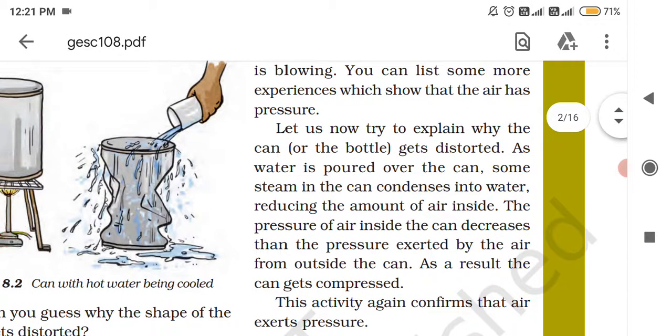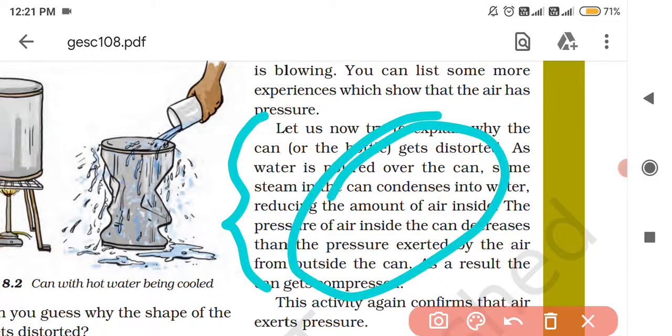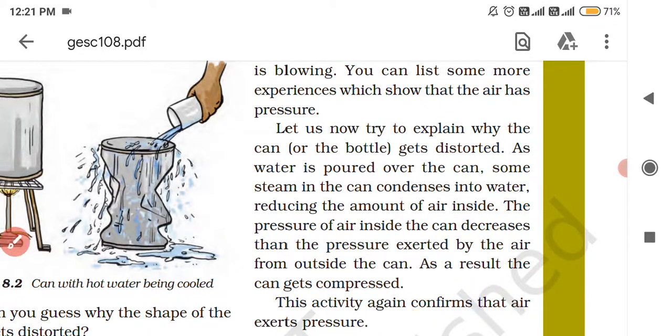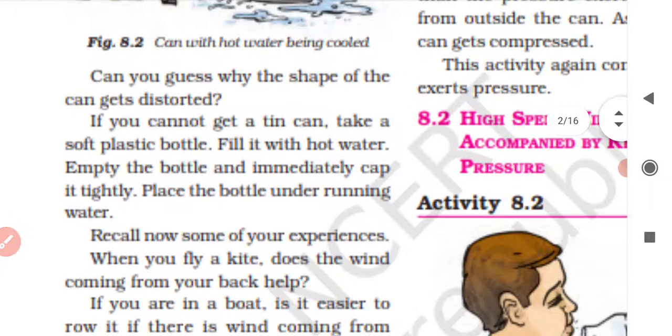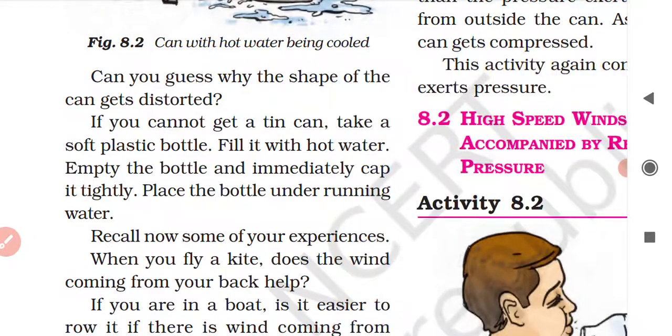It is explained in this paragraph. I will repeat it to you again. If you cannot get a tin can, take a soft plastic bottle, fill it with hot water, empty the bottle and immediately cap it tightly. Place the bottle under running water, then you see what will happen. Again, the shape of this bottle will get distorted.